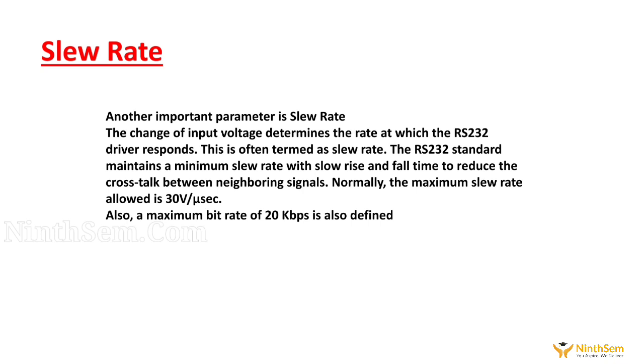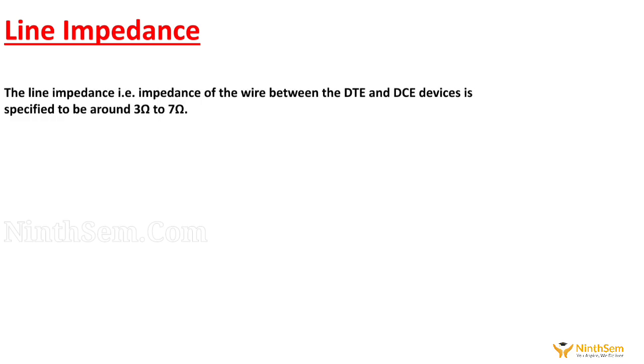Another important term is line impedance. What does this line impedance mean? Earlier also we have said that line impedance is a very important parameter in terms of RS-232 communication, because this defines what the size of the wire will be, and for what distance in meters I have to take the wire. The impedance of the wire between the DTE and DCE devices, that is the transmitter and receiver devices, is specified to be around 3 ohm to 7 ohm. The line impedance should be between 3 ohm to 7 ohm.